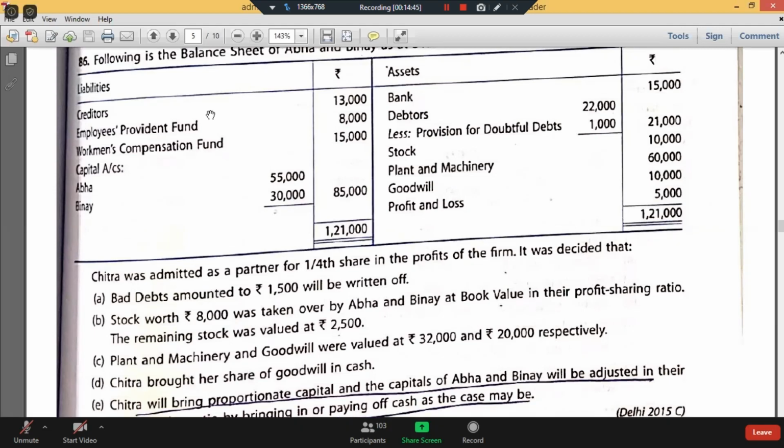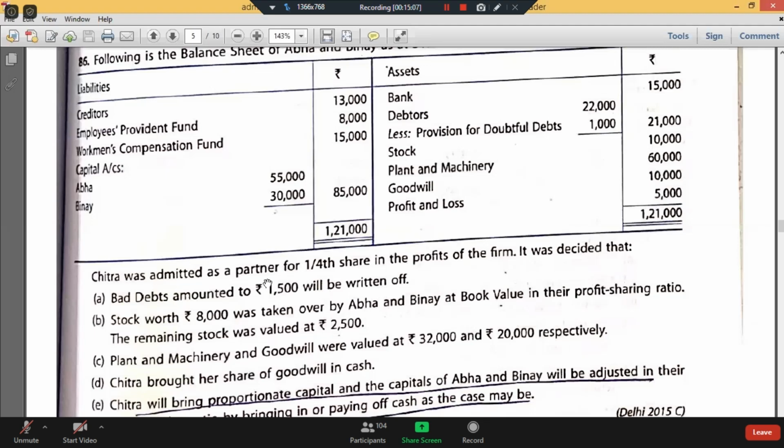EPF is not to be distributed. I was wrong. EPF is not to be distributed. It is an outside liability. Workmen Compensation Fund will be distributed. We have to be just a little careful while distributing the Workmen Compensation Fund, whether there is a liability or not. Fine. Now, bad debt.